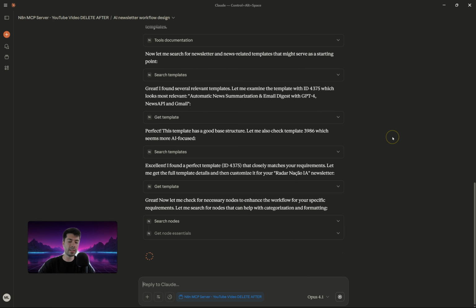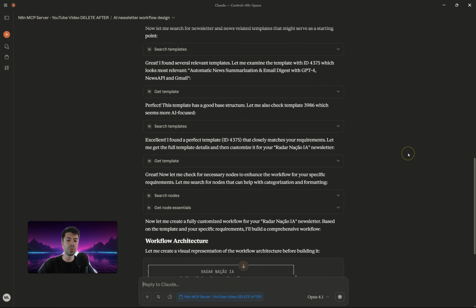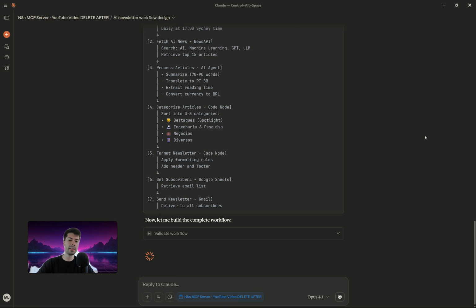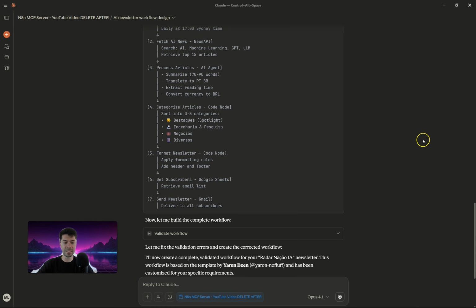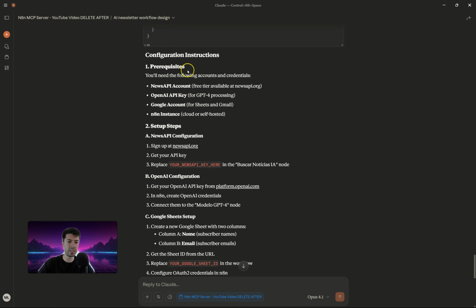As Claude is working, it's telling you exactly what it's doing, like for example, searching for nodes, looking for templates. It's really a very useful, intuitive and time-saving tool that you can use to build your n8n workflows and make them even better. Something very important that Claude also does when you are using the n8n MCP is it validates the workflow. So this is a way to ensure that your workflow will work properly, so it prevents you from future headaches.